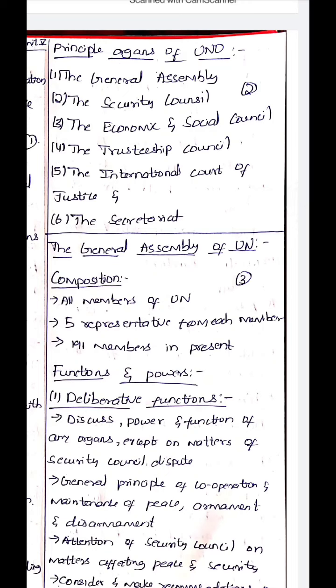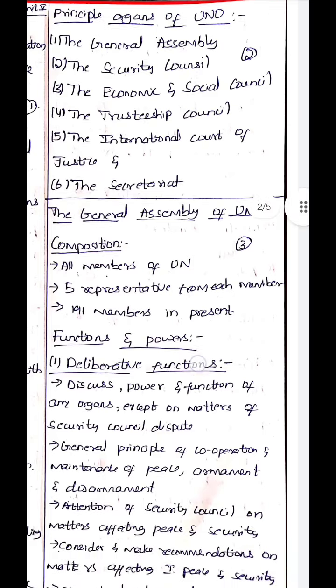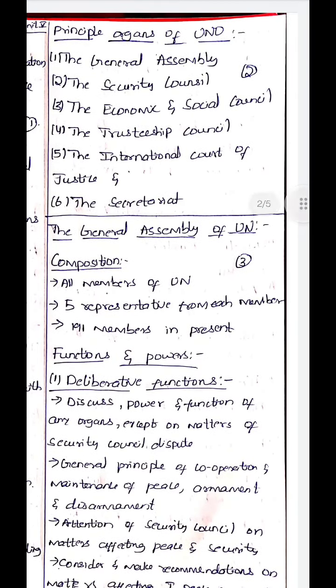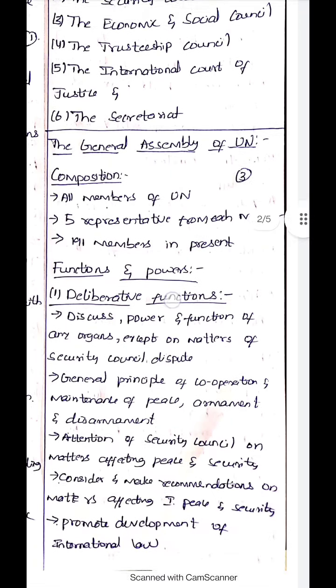So the next concept is the principal organs of the United Nations Organization. The principal organs of the UN are the General Assembly, the Security Council, the Economic and Social Council, the Trusteeship Council, the International Court of Justice, and the Secretariat. The important ones among these are the General Assembly, the Security Council, and the International Court of Justice only.